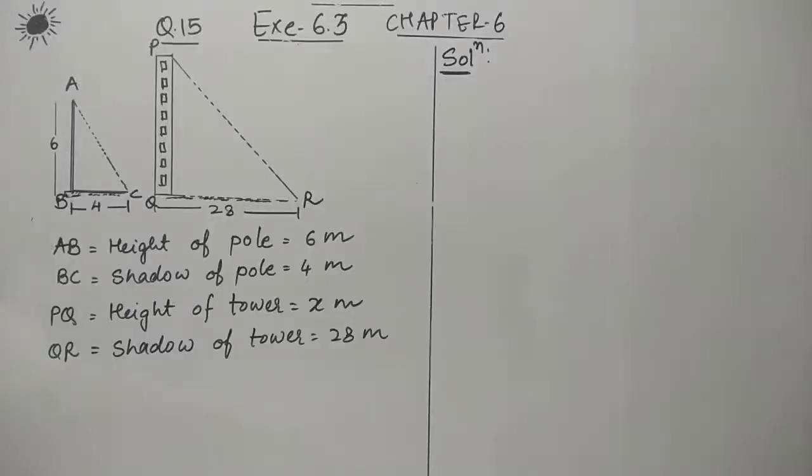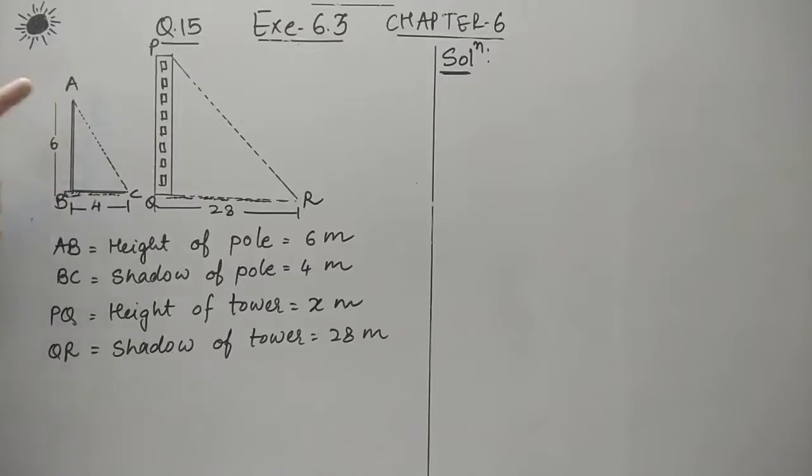Let's move towards the next question, number 15. It is given a vertical pole of length 6 meters. It casts a shadow of 4 meters on the ground. So AB is a pole and BC is the shadow of this pole. So we won't consider this AC.